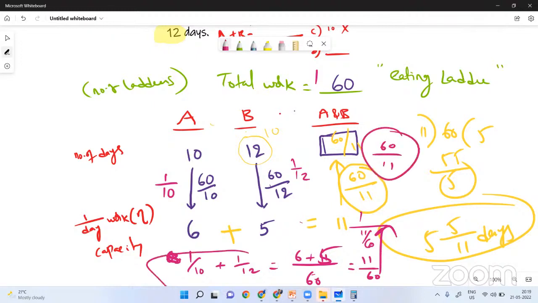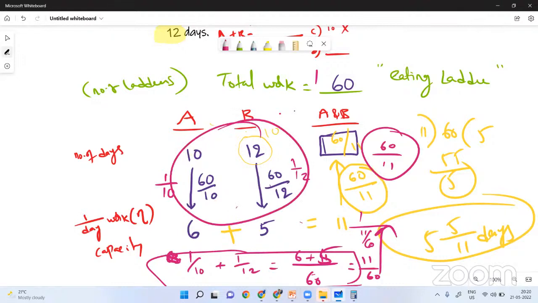But see how difficult these calculations and how simple these calculations are. 60 by 10, 6. 60 by 12, 5. 5 plus 6 is 11. 60 by 11 is the answer. So just to make calculations simple, I consider their LCM. That's it. Very simple.